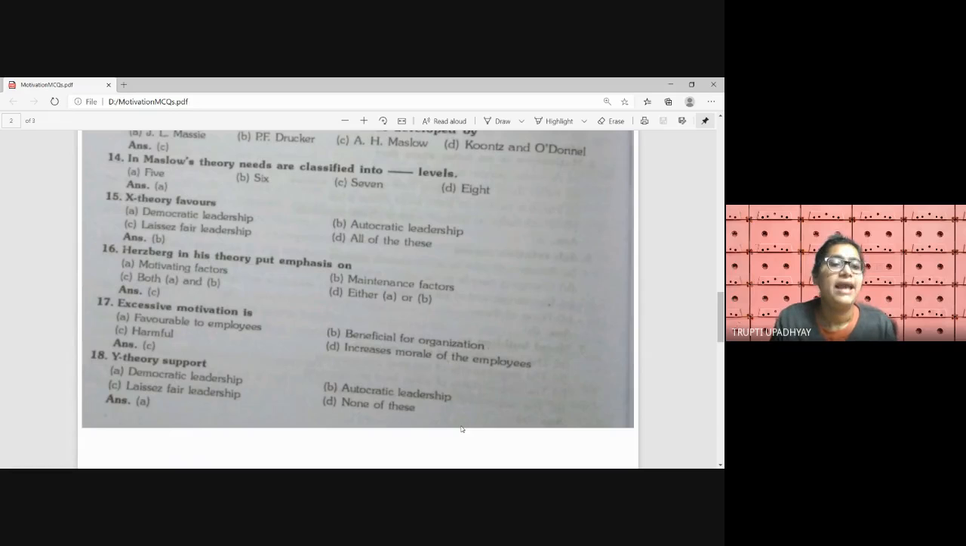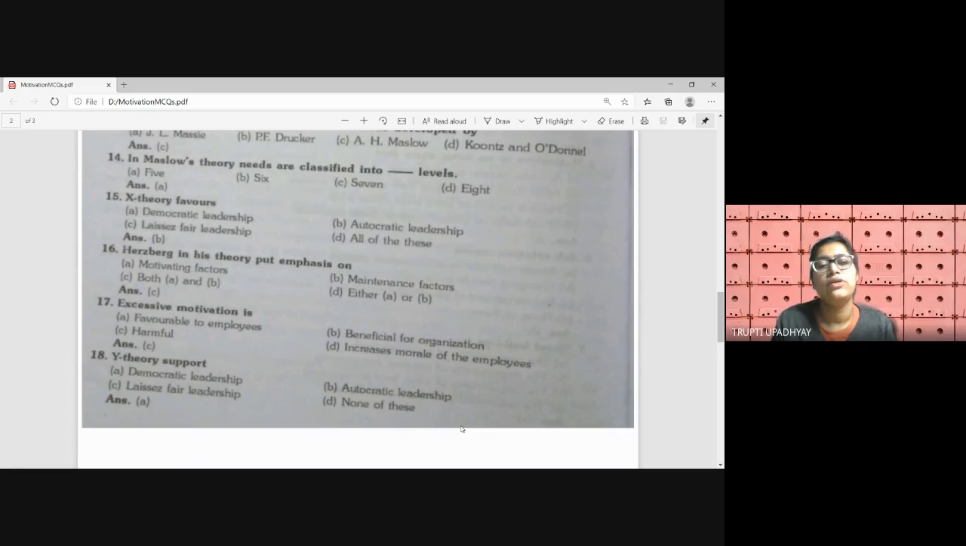Okay. Next question. X theory favors: A. Democratic leadership, B. Autocratic leadership, C. Laissez-faire leadership, D. All of these. X kind of managers favor which kind of leadership style? Obviously autocratic, because they think that their subordinates lack will or hate the work and have to be pushed every time or given orders only, then only they will be working for the organization. So this is the mindset of the X group of managers.